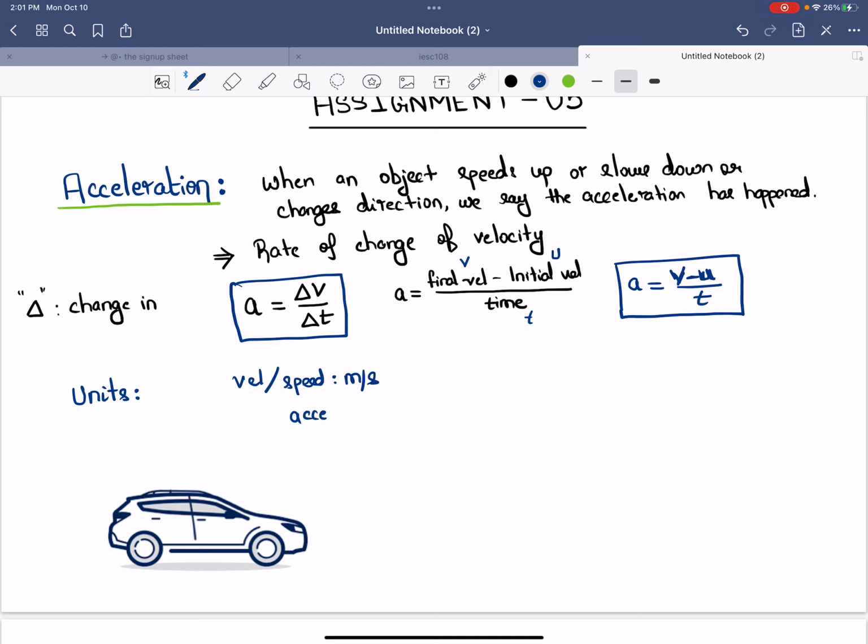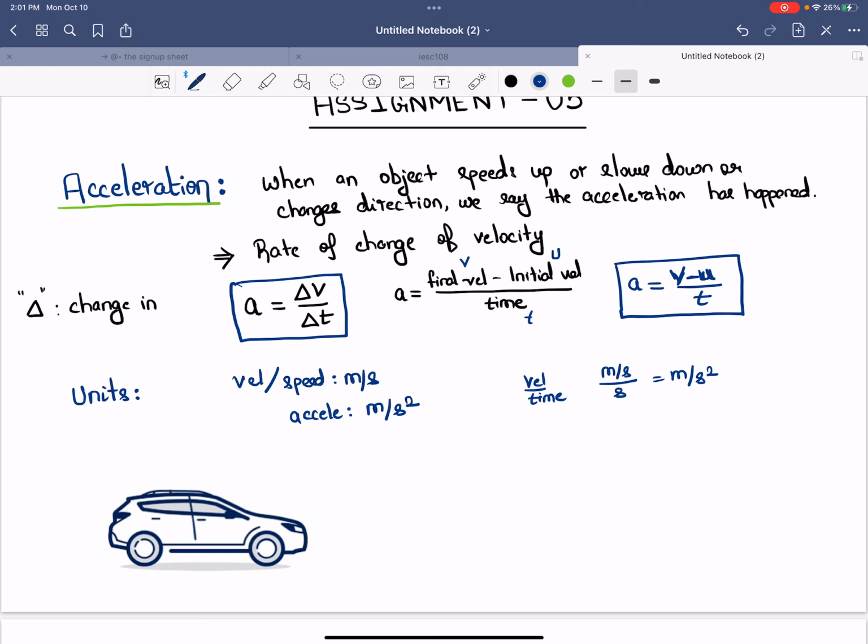For acceleration, the unit is meter per second square. And the reason there is a square is because you're dividing velocity by time. Remember, in this equation, for acceleration, velocity is already meter per second, and you're dividing that by another second. And so these seconds combined together, they become a square, meter per second square.